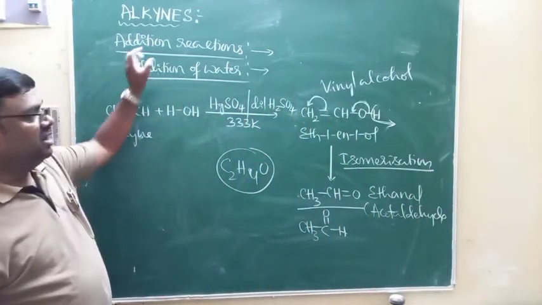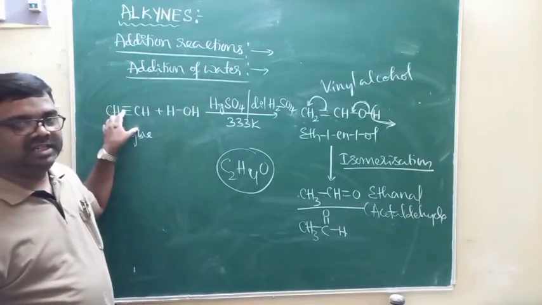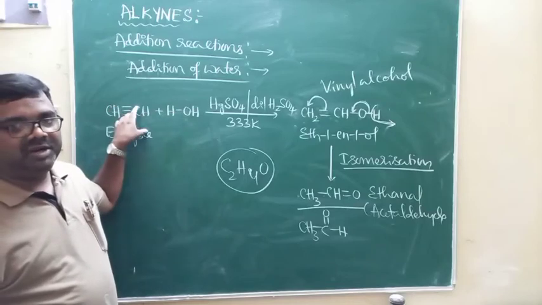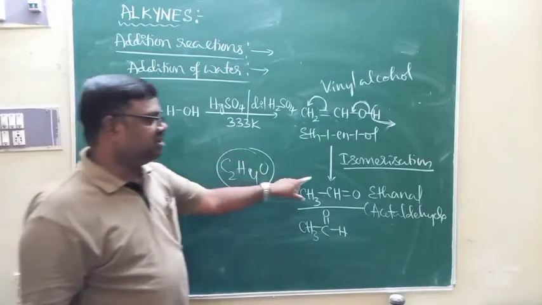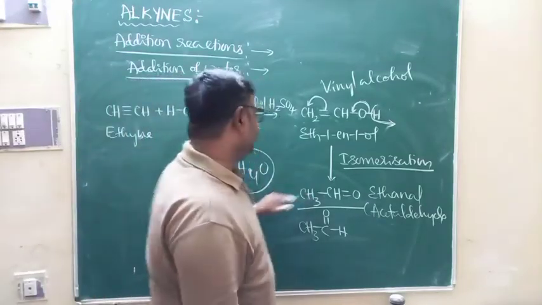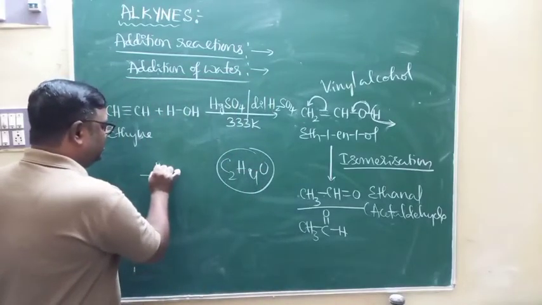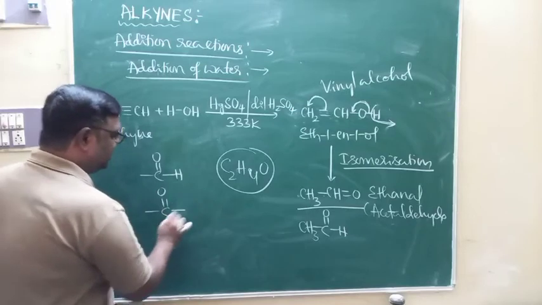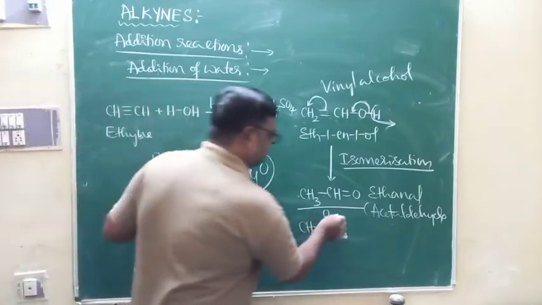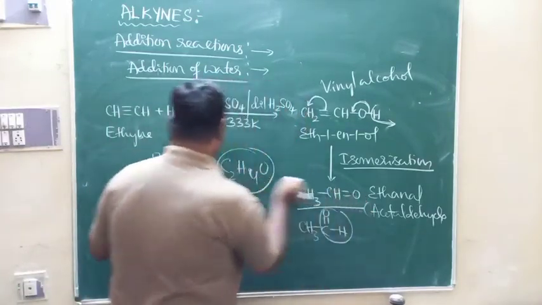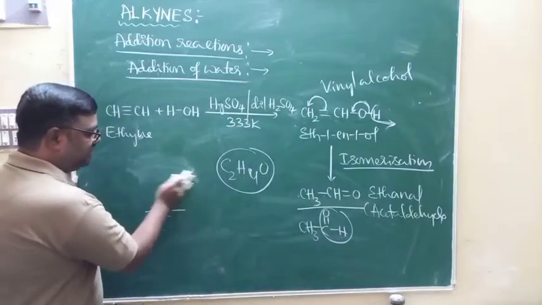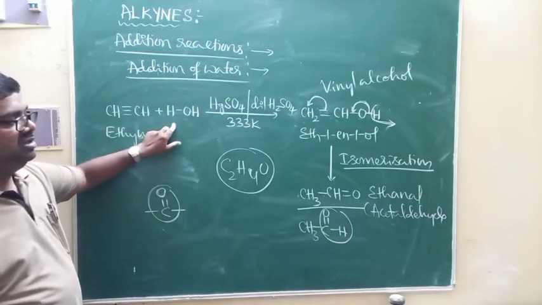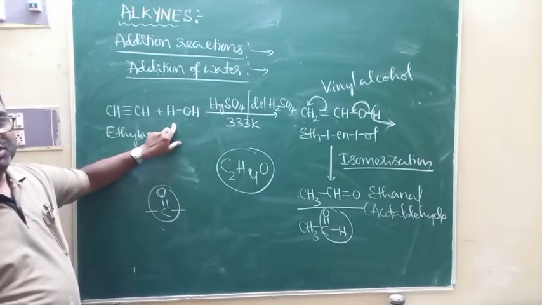Totally, it is addition of water across the carbon to carbon triple bond that leads to the formation of aldehydes and ketones. Aldehydes are compounds containing the CHO group, and ketones are compounds containing the CO group. Here you are going to get a compound with CHO group, therefore it is an aldehyde. You can also get compounds containing the CO group. And here also, addition follows Markovnikov's rule.